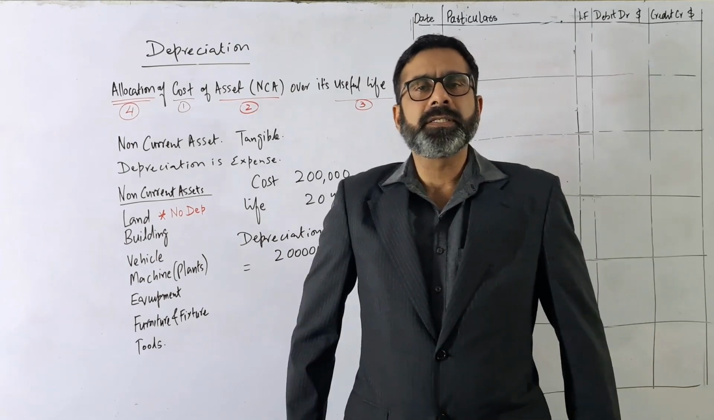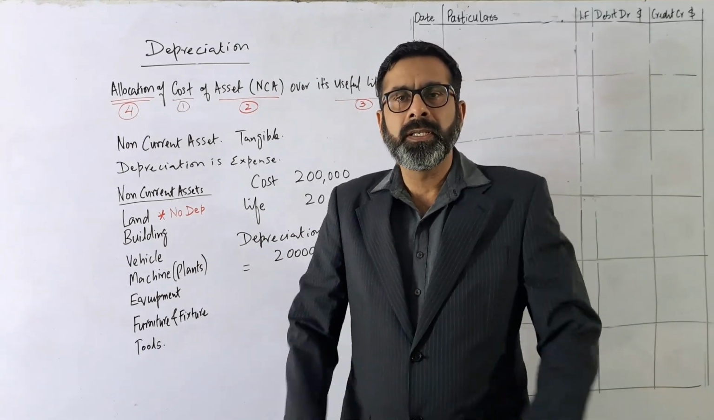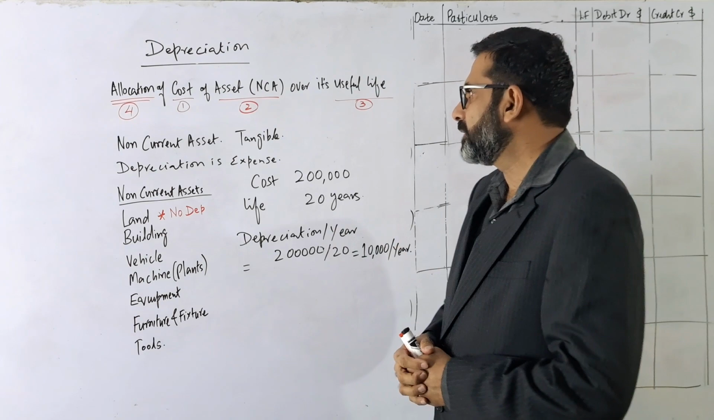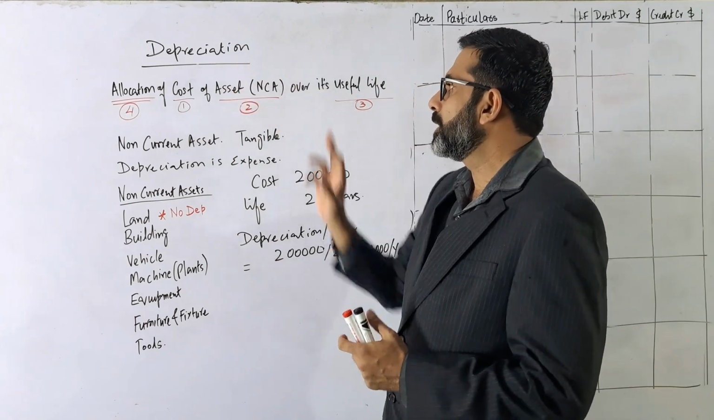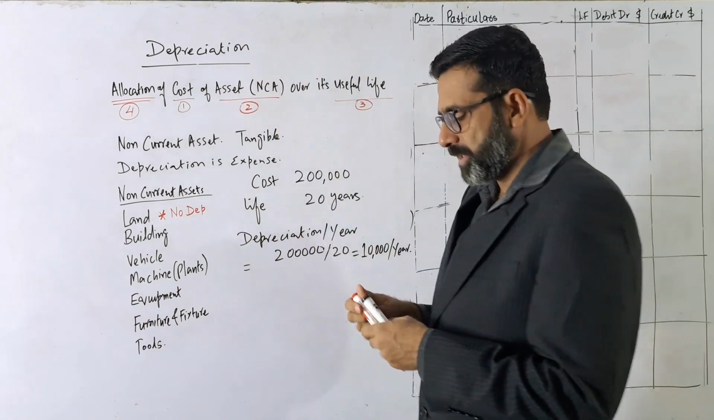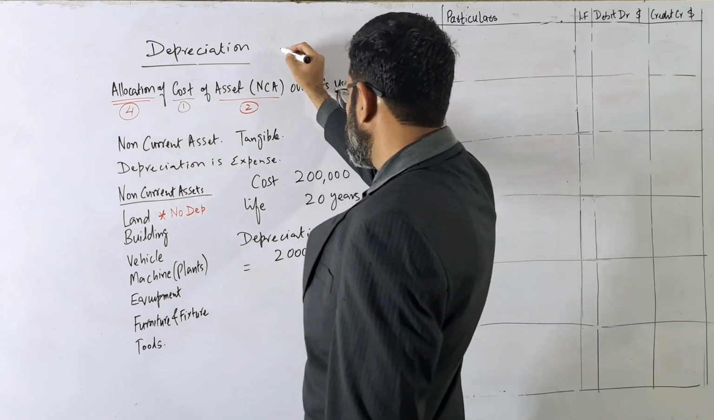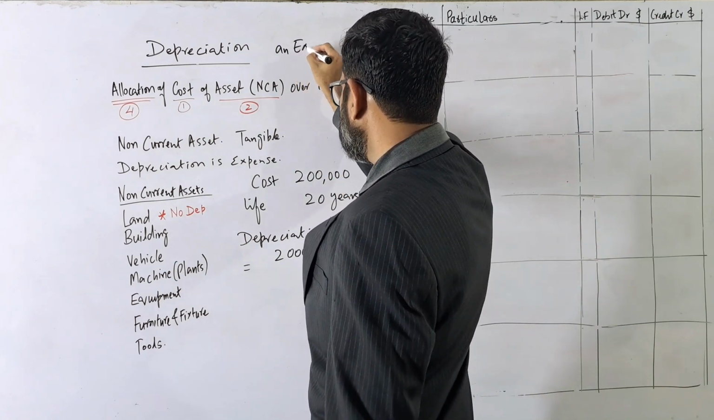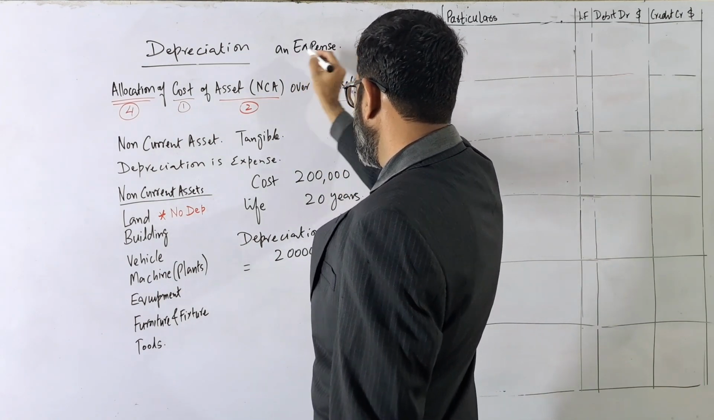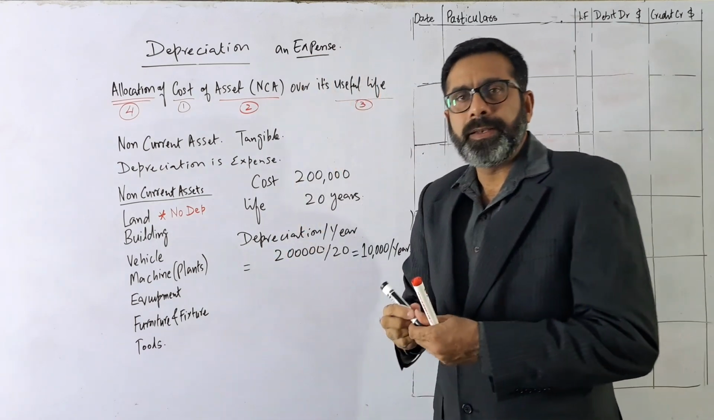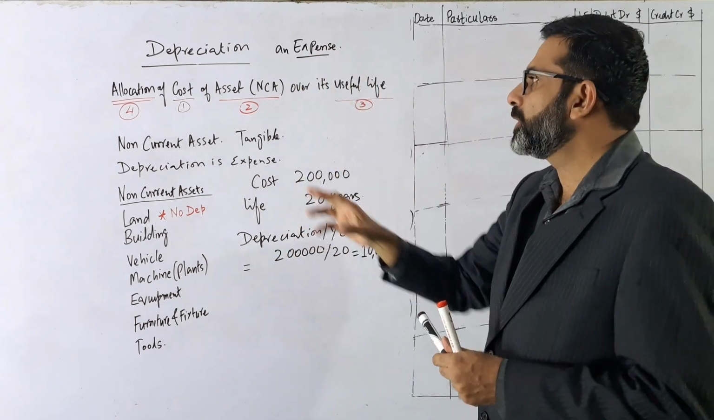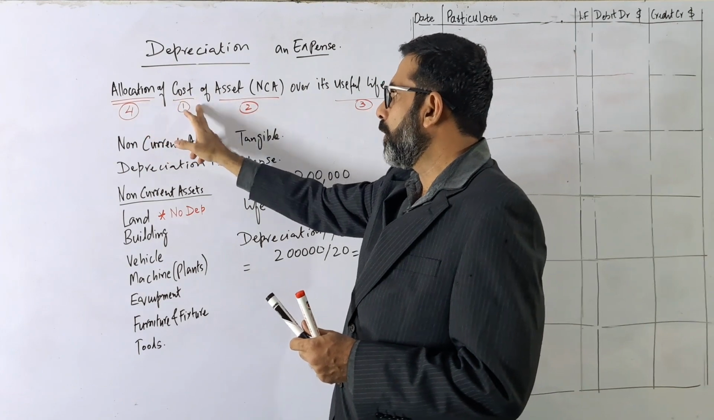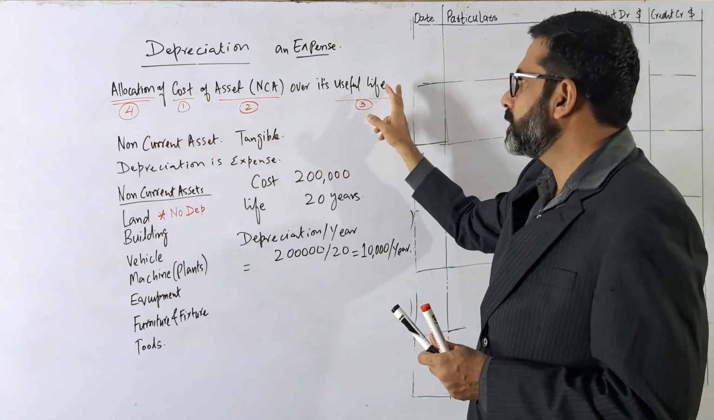Okay, students, we were discussing the concept of depreciation and some of the basic things that we have discussed. First of all, depreciation is what? Depreciation is an expense. Now, the basic definition of depreciation is the allocation of the cost of an asset over its useful life.